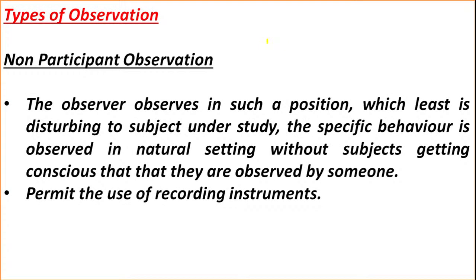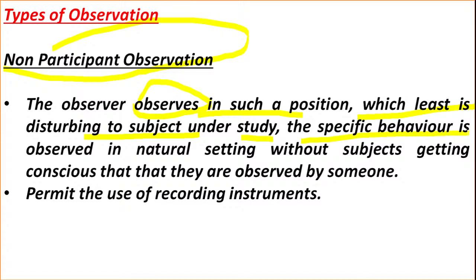The next one is non-participant observation. Here the observer observes from a position which least disturbs the subject under study. The specific behavior is observed in a natural setting without subjects getting conscious that they are observed by someone.